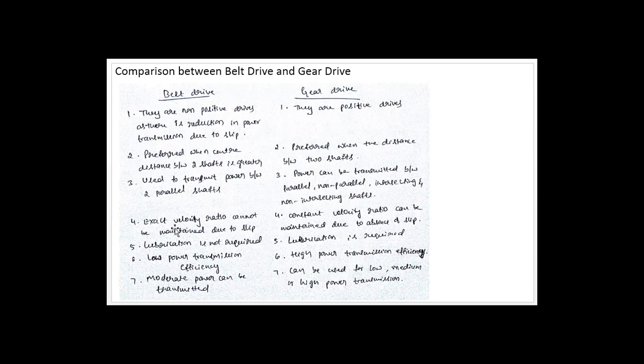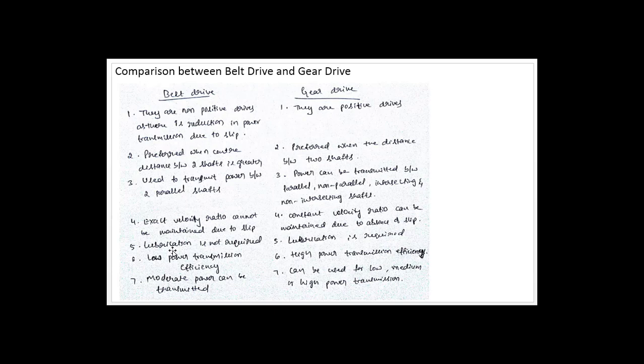Another difference is that exact velocity ratio cannot be maintained in belt drives due to slip. Whereas in a gear drive, constant velocity ratio can be maintained due to absence of slip, throughout the power transmission.